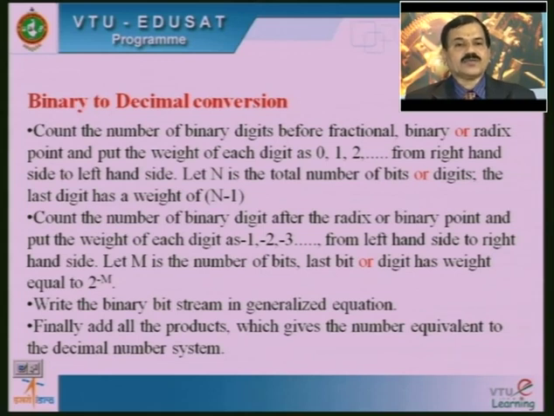Next point, count the number of binary digits after the radix or binary point and put the weight of each digit as -1, -2, -3 from left-hand side to right-hand side. Let m be the number of bits. The last bit or digit has weight equal to 2 to the power minus m. Write the binary bit stream in a generalized equation. Finally, add all the products, which gives the number equivalent in the decimal number system.